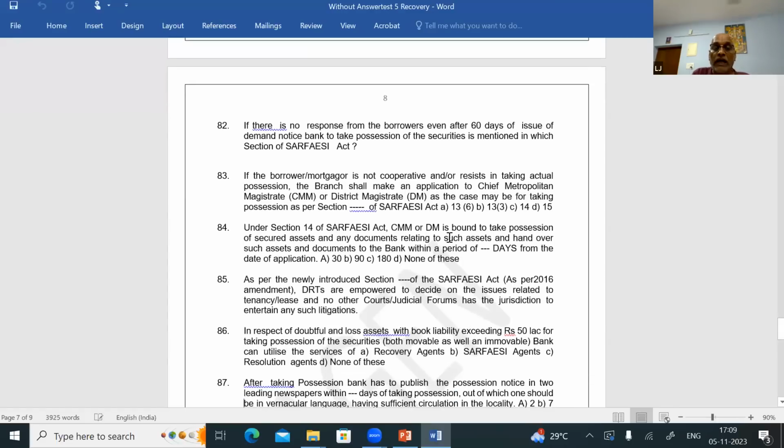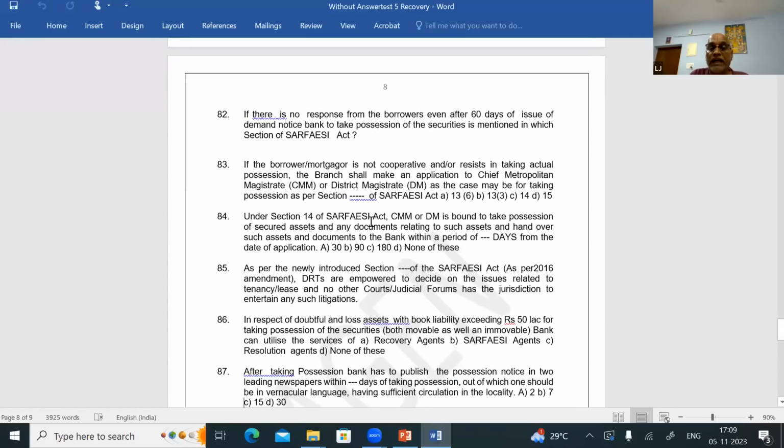Question number 84. Under Section 14 of the SARFAESI Act, the Chief Metropolitan Magistrate or District Magistrate is bound to take possession of the secured assets and any documents relating to such assets, to be handed over to the bank within a period of 30 days from the date of application. Question number 84, answer is A.